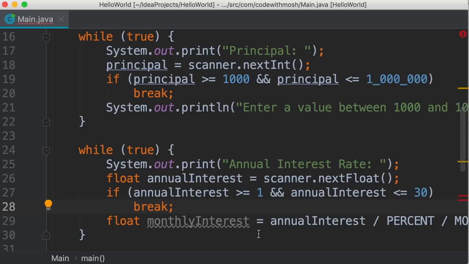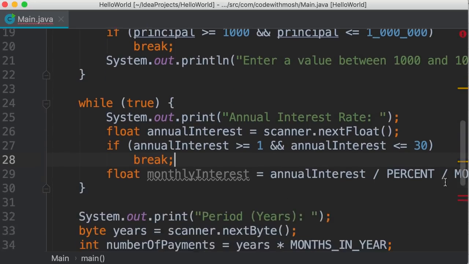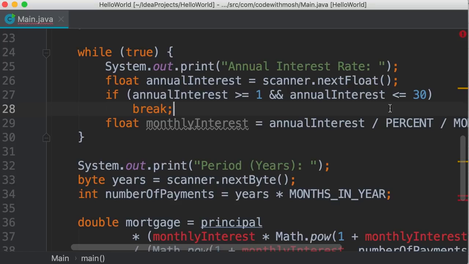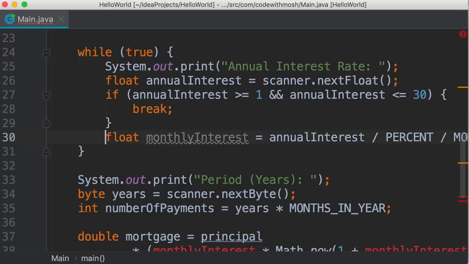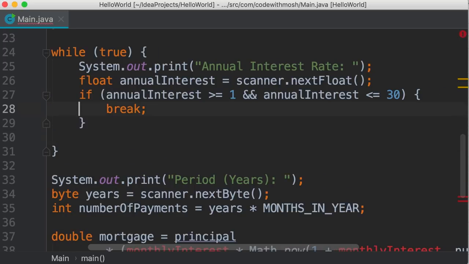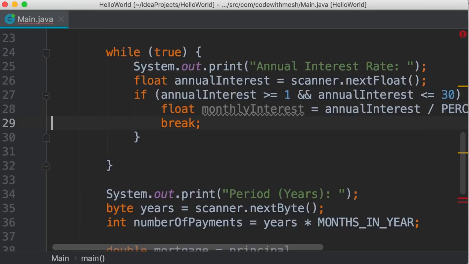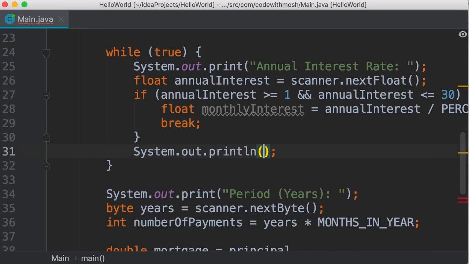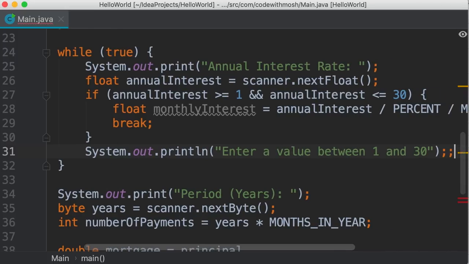Now here we should also calculate the monthly interest. So the proper way to do this is like this. If the user enters a valid value, we add a code block here. First, we calculate the monthly interest and then break out of the loop. Otherwise, we print an error message: Enter a value between 1 and 30.